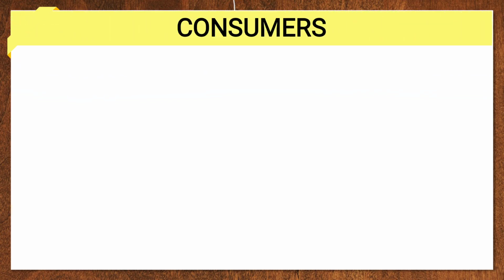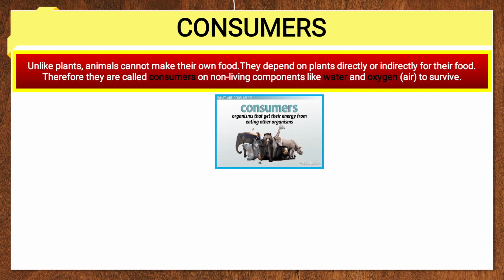Next is the consumer. Unlike plants, animals cannot make their own food. We also cannot make our own food. They depend on plants directly or indirectly for their food. Therefore, they are called consumers because they consume the plant or plant products. Now, we are also dependent on non-living components like water. Every living organism needs water. The plants, the animals, the birds, they also need water for survival.